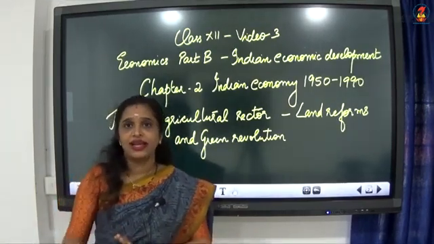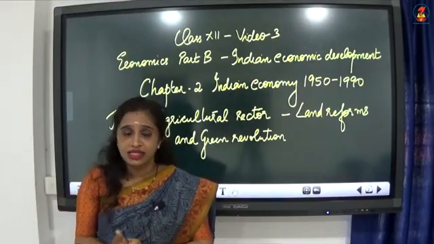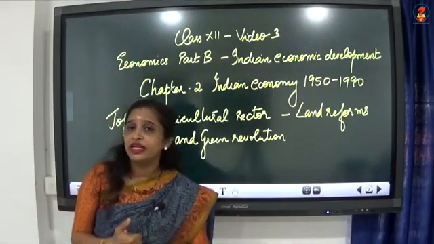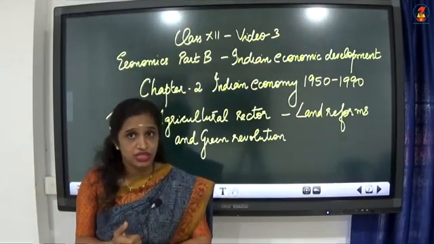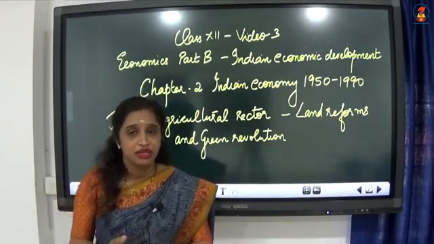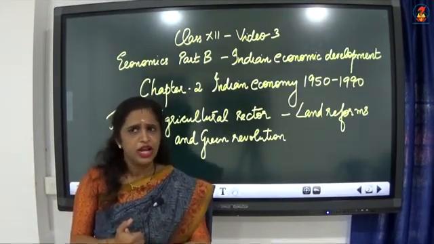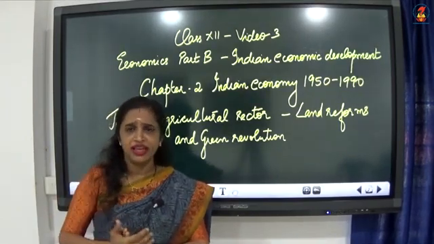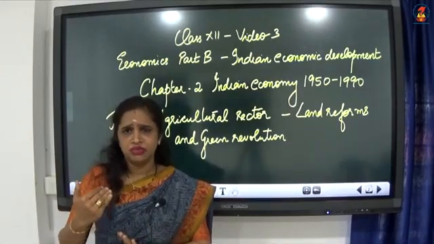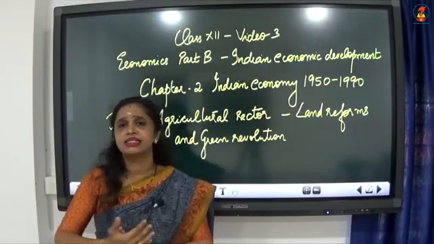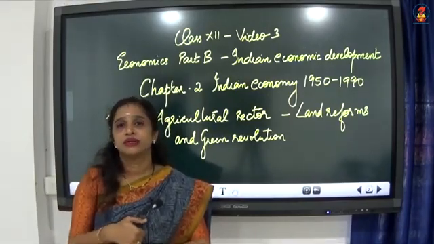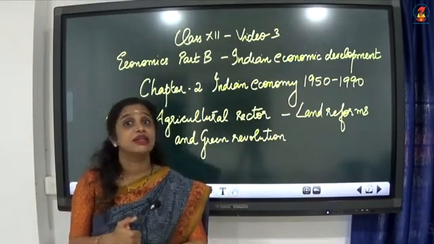Now, once again I repeat, the agricultural sector faced so many difficulties during the British rule, such as stagnancy, the zamindari system, low productivity, etc. When the Britishers left India, some of the problems in the agricultural sector, like the zamindari system, were solved.